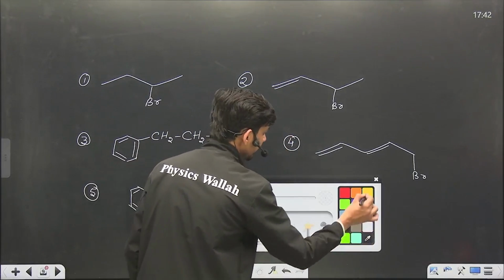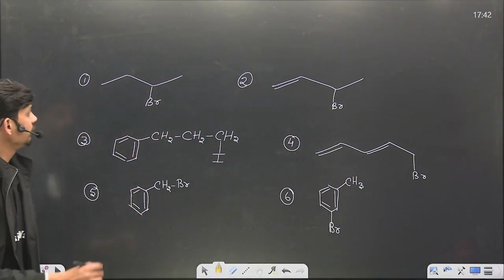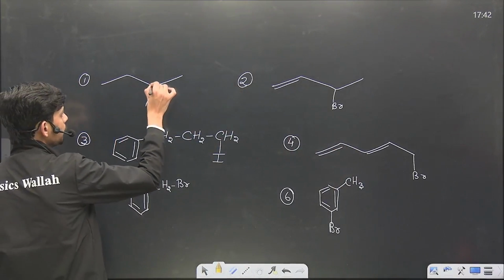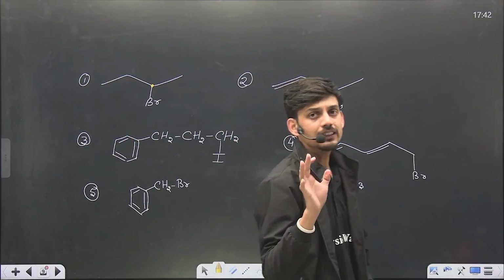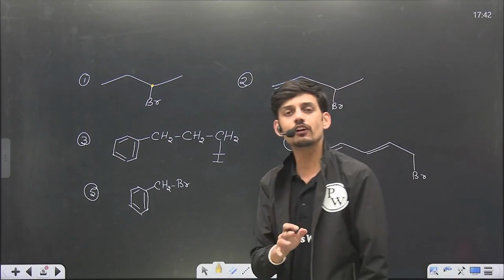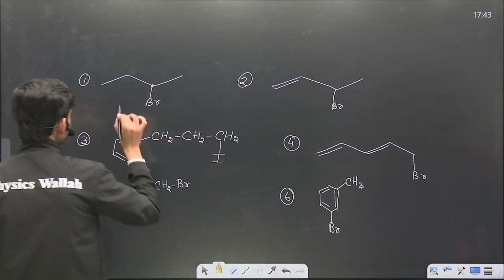Now let's find the category of these halide compounds. For the first, this is a single bonded carbon, and if the carbon is single bonded, the halogen carbon is sp3 hybridized, then we look for the next carbon, the next nearest neighbor.